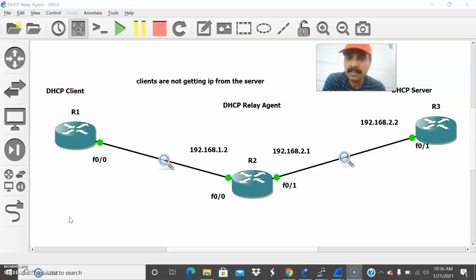And today let us discuss why the clients are not getting an IP address from the DHCP server. So this is the architecture where I configured R1 as a DHCP client, R3 as a DHCP server, and R2 as a DHCP relay agent.